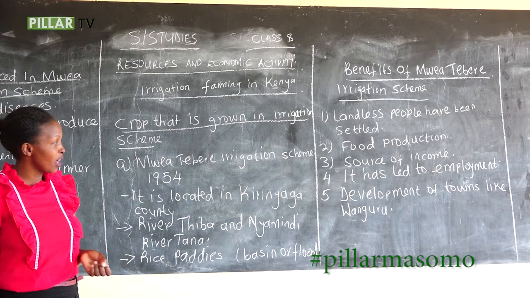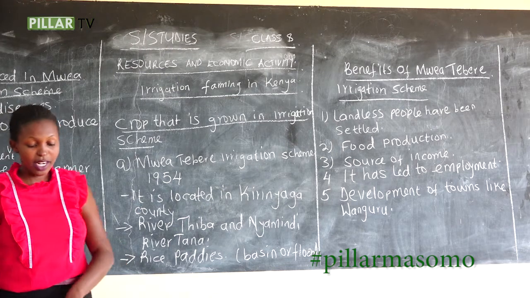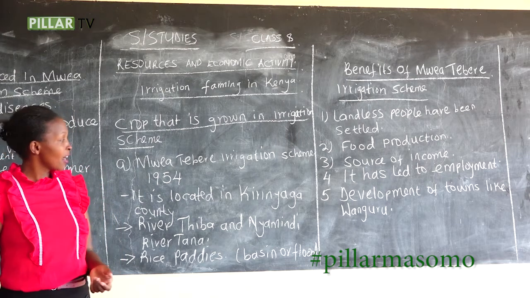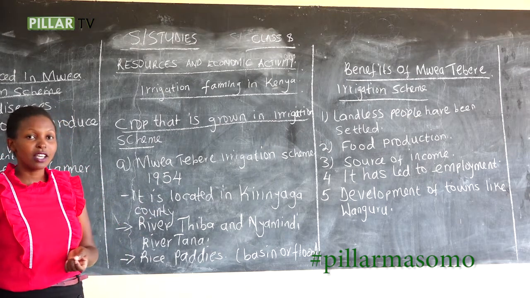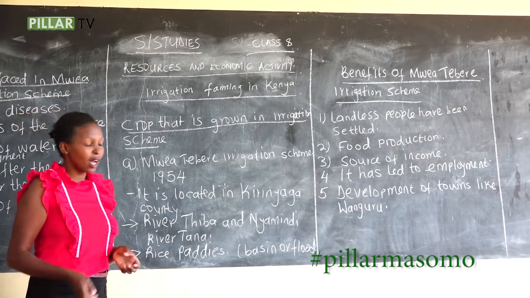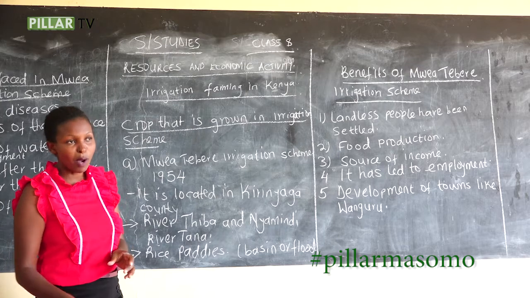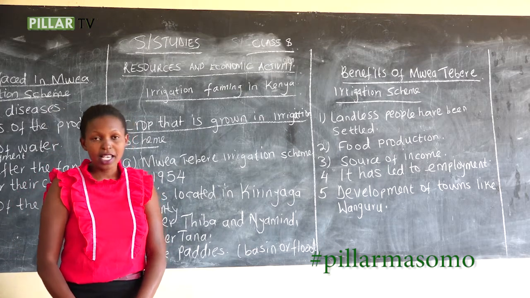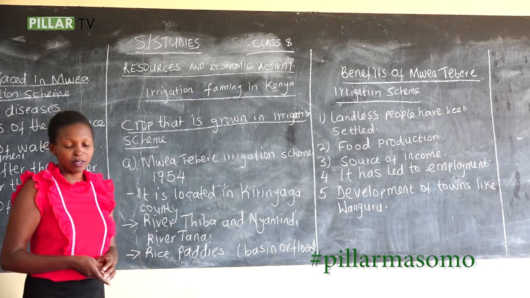Then we have number 5, development of towns like Wanguru. Yes, Wanguru started because of the irrigation scheme, and development is going to take place because many people are going to come to settle and also to start their businesses in those towns.